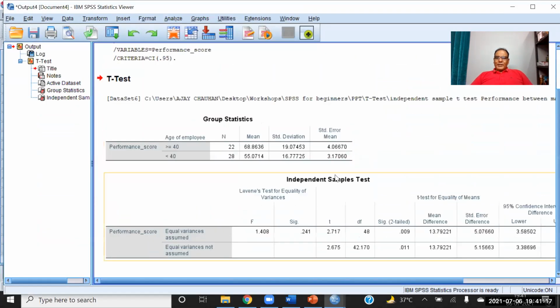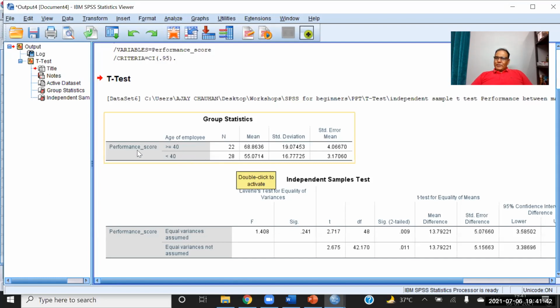After that, you can see the first group is of those employees whose age is 40 and more than 40. And the second group is where the age is less than 40. There are 22 employees whose age is more than 40, and there are 28 employees whose age is less than 40.